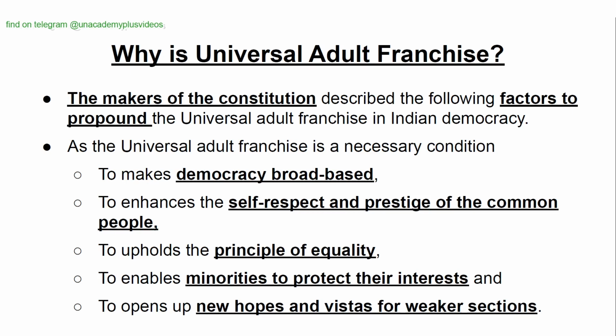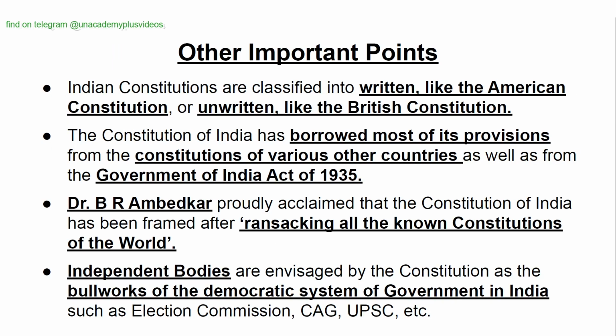Why universal adult franchise? The makers of the constitution cited the following factors to propound the universal adult franchise in Indian democracy. The universal adult franchise is a necessary condition to make democracy broad-based, to enhance the self-respect and prestige of the common people, to uphold the principles of equality, to enable minorities to protect their interests, and to open up new hopes and vistas for weaker sections.